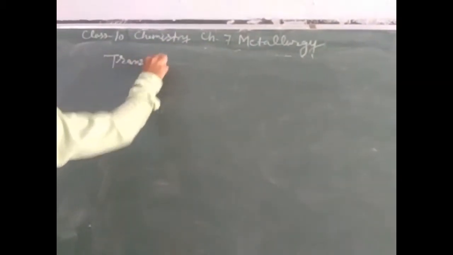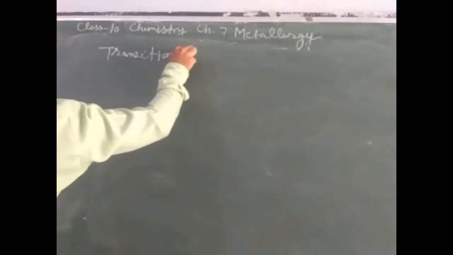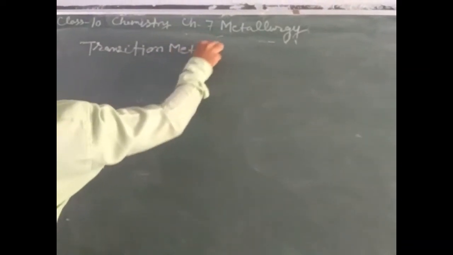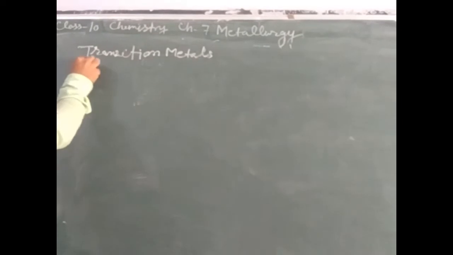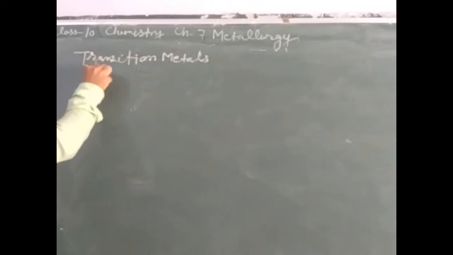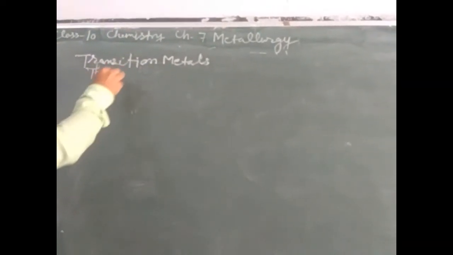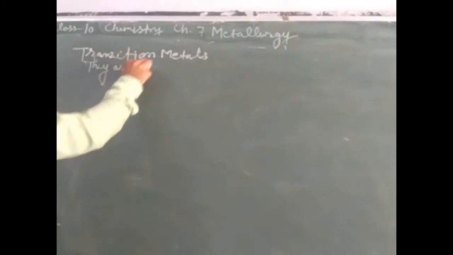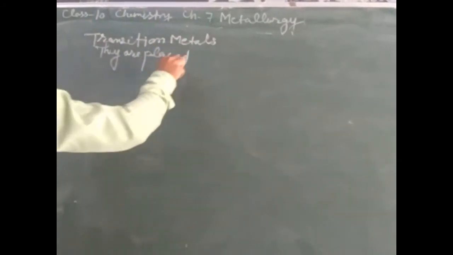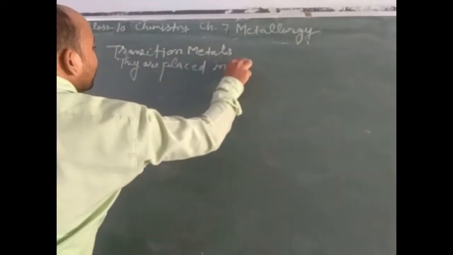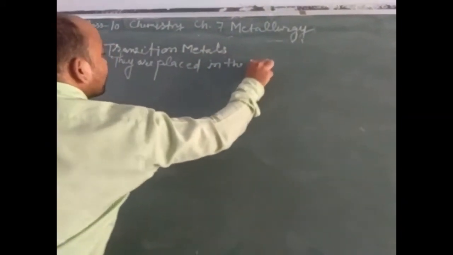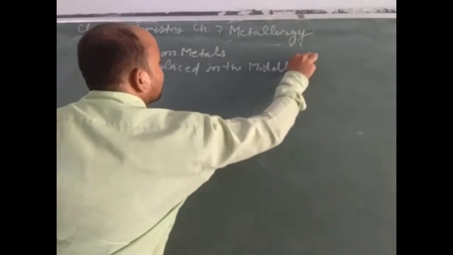Now the question arises: what are transition metals? We will first discuss their location. They are placed in the middle of the periodic table.